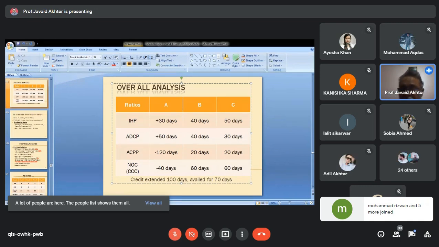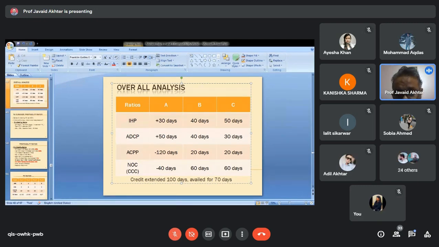Any further clarification, or shall we move on to the next ratio?